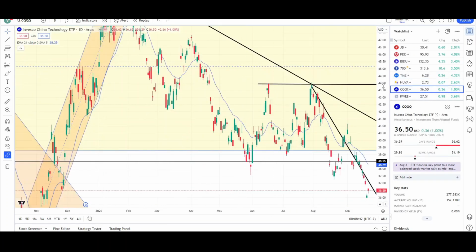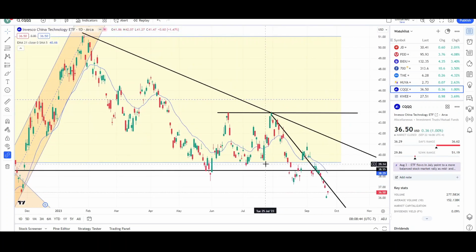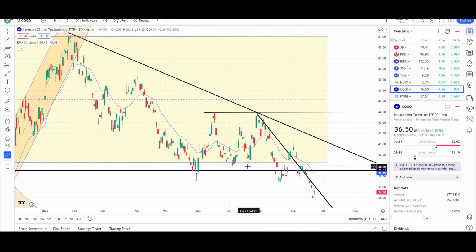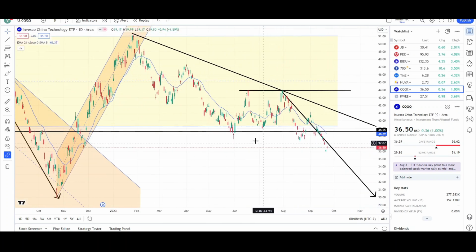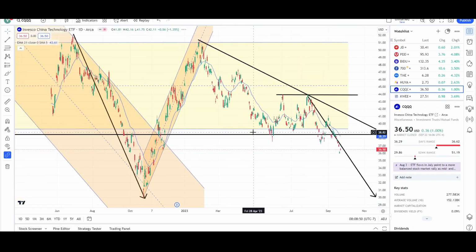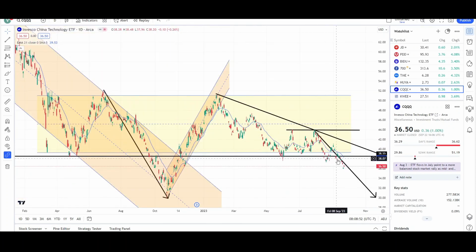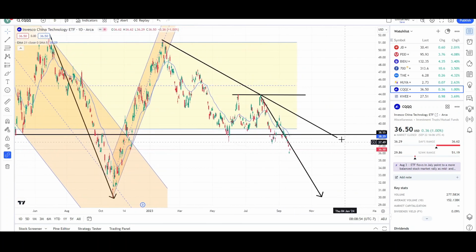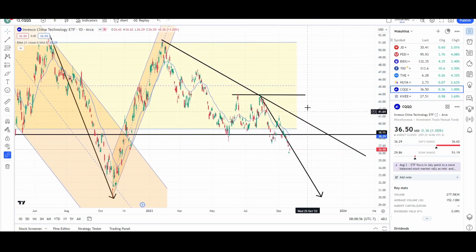Let's take a look at CQQQ. CQQQ, just triple Q. And this has broken support at that 38 level. It is working its way down. Price is below this trend line, below the EMA. So again, not a bullish looking chart at all.